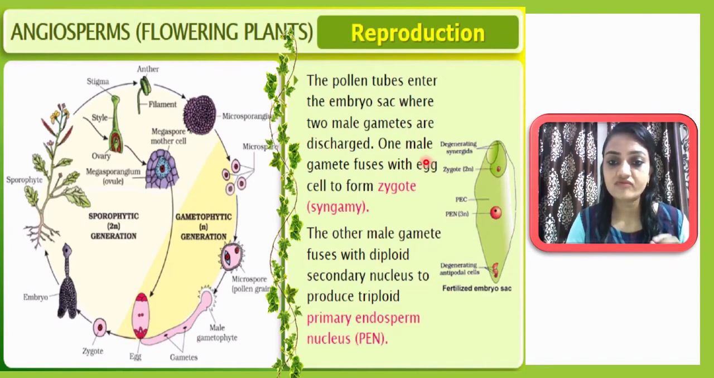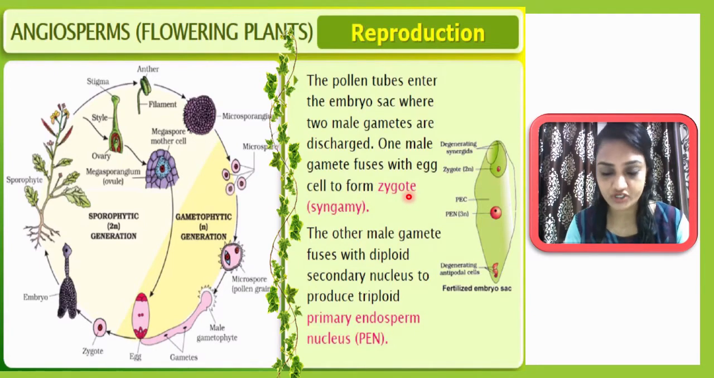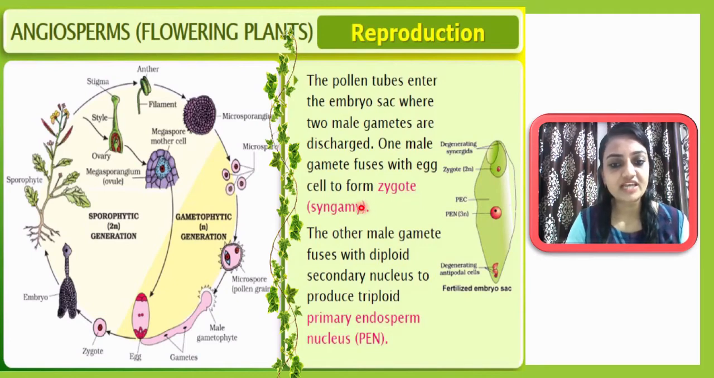Now one male gamete fuses with the egg cell. You know very well, in the egg apparatus in the center there is the egg cell. So one out of these two male gametes will merge with or fertilize this egg cell. Okay, one male gamete will fuse with the egg cell and it will form the zygote. This zygote will now have a diploid structure. Okay, and this phenomenon is called syngamy.